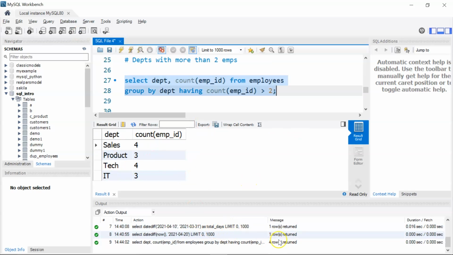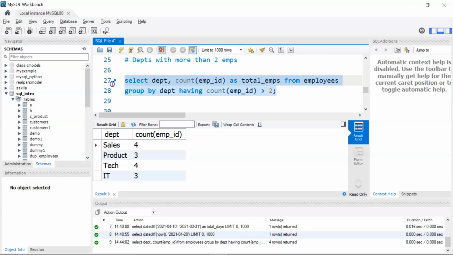So we have total 4 departments, that is sales, product, tech and IT, where we have more than 2 employees. You can see here sales has 4 employees, product has 3, tech has 4 and IT has 3. The rest other departments like finance, HR and others have less than 2 employees. Now if you want, you can give an alias as well. Let's say as total employees.